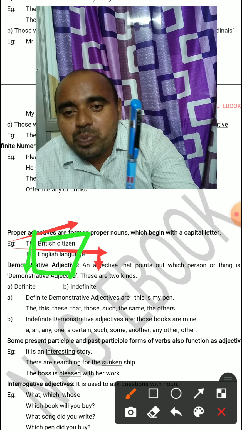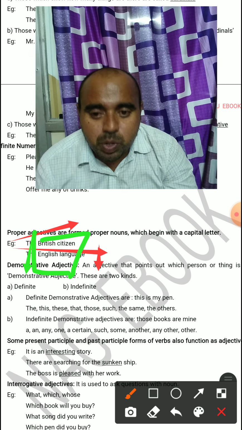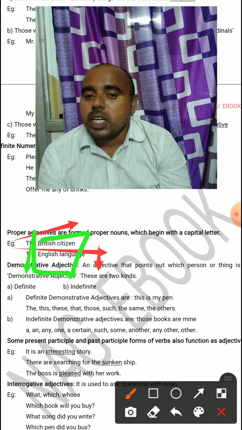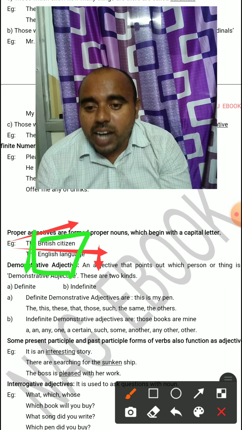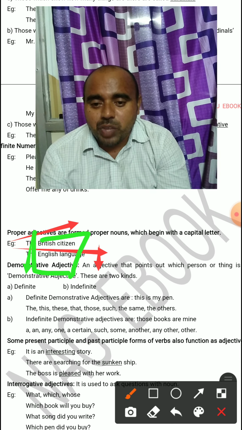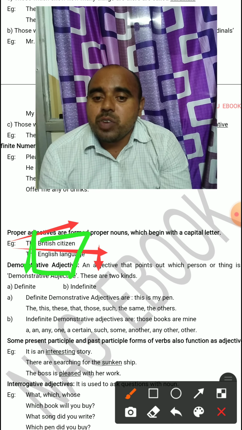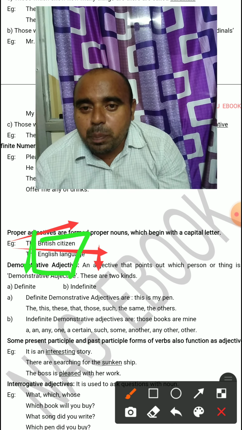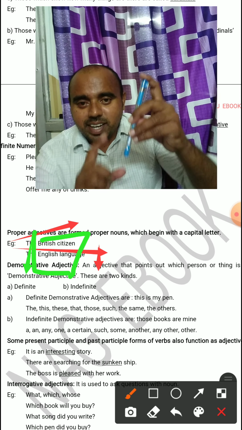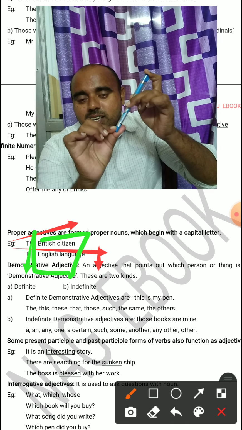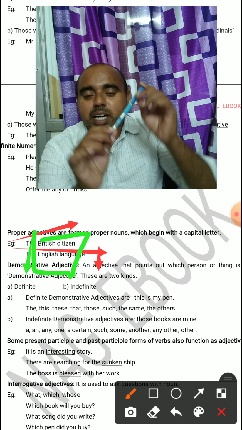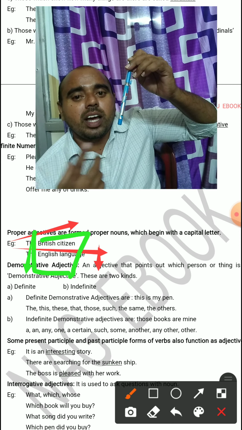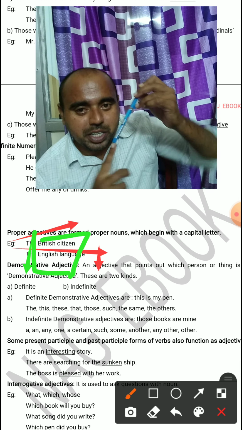So this is a demonstrative adjective. Like this, we can see the, this, these, that, those, such, the same, the others are also there, and different kinds are there. And indefinite demonstrative also, that is, those books are mine, not particularly mentioned. This is my pen. Does it mean it belongs to me? The owner of the pen is me, so I can say demonstrative adjective.